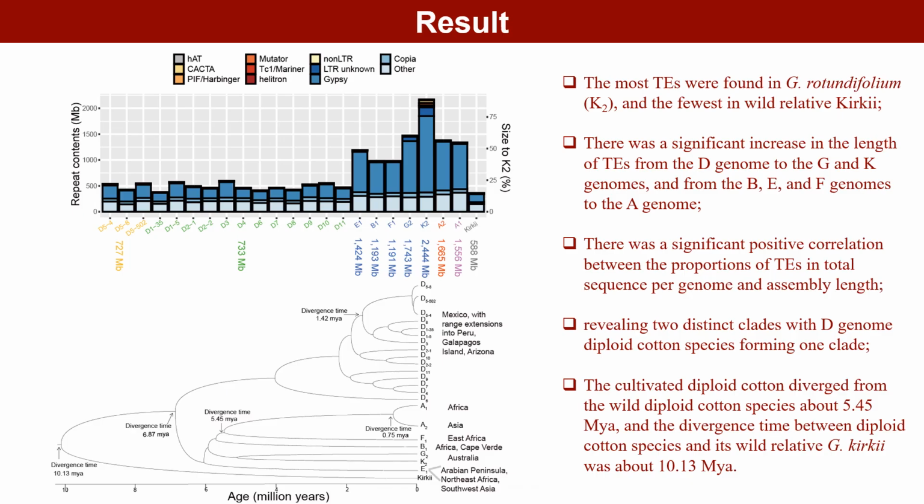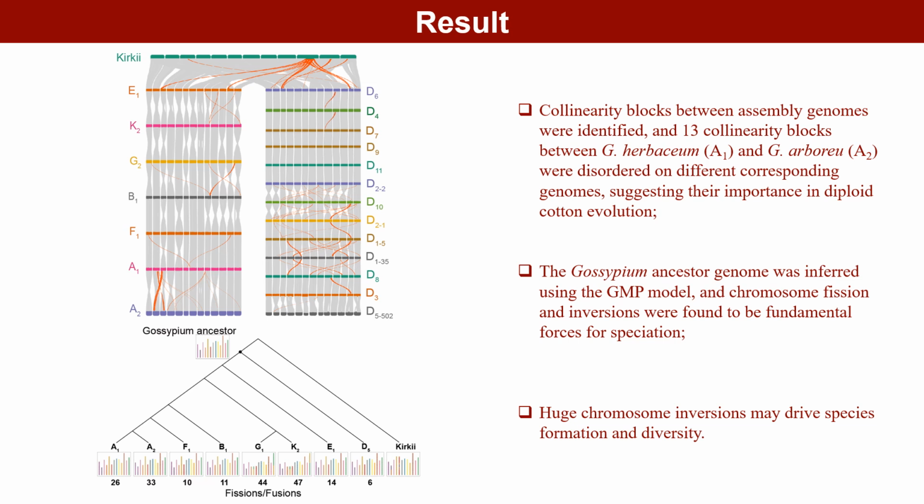The most TEs were found in G. rotundifolium, K2, and the fewest in the wild relative. The cultivated diploid cotton diverged from the wild diploid cotton species about 5.45 Mya, and the divergence time between diploid cotton species and its wild relative was about 10.13 Mya. Collinearity blocks between assembled genomes were identified, and 13 collinearity blocks between G. herbaceum, A1, and G. arboreum, A2, were disordered on different corresponding genomes. Huge chromosome inversions may drive species formation and diversity.